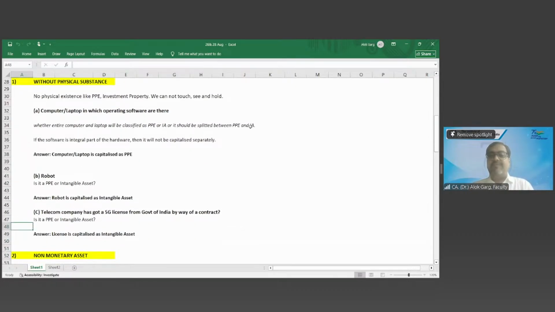A telecom company has got a 5G license from the Government of India by way of a contract. So the Government of India has given a piece of paper, a certificate in the form of a license. And the Government of India charged 50,000 crores for the telecom license. You can touch, you can see, you can hold that piece of paper. So is it a tangible asset or an intangible asset? Intangible asset, right? So the license is capitalized as an intangible asset.